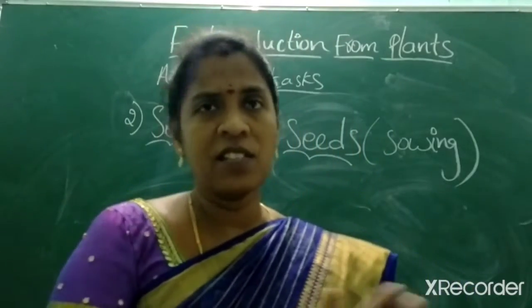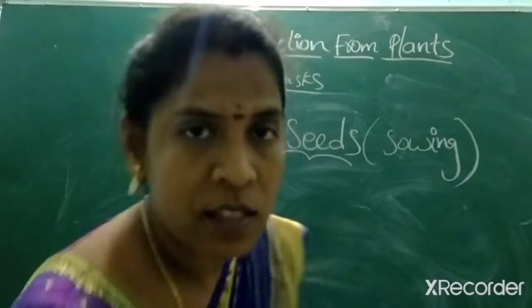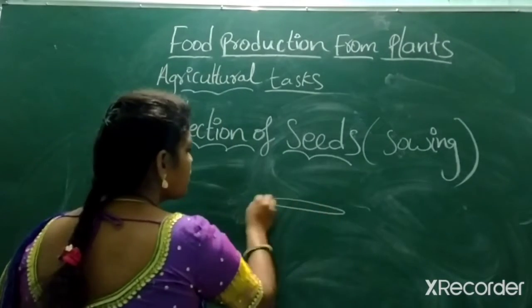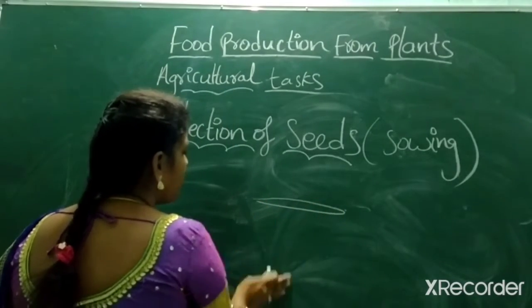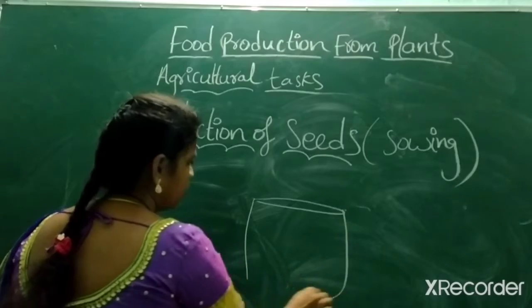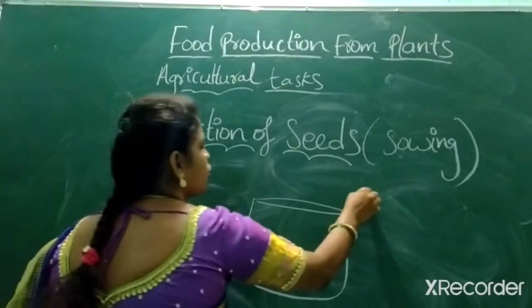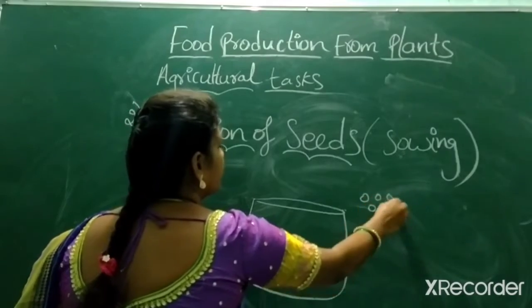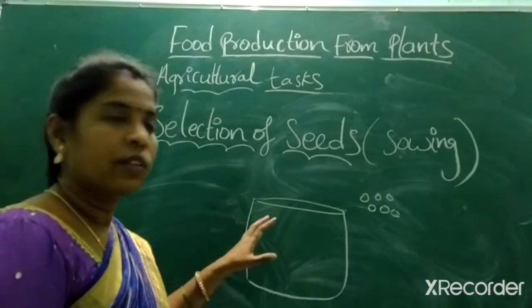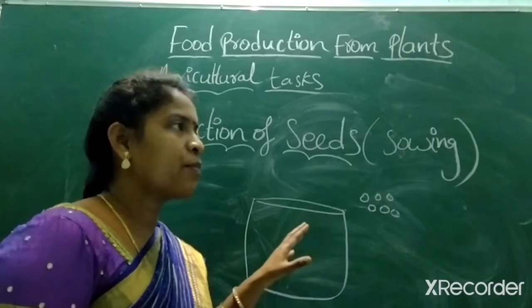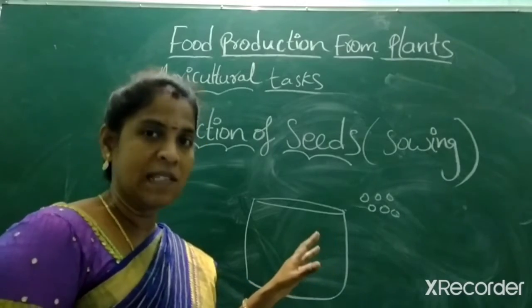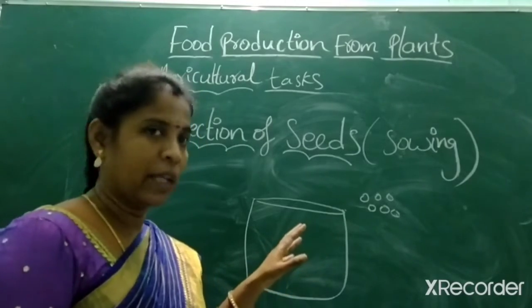Basically, for this they take some seeds and choose a bucket or a barrel. For example, here I am choosing maize seeds. Maize and corn are the same.